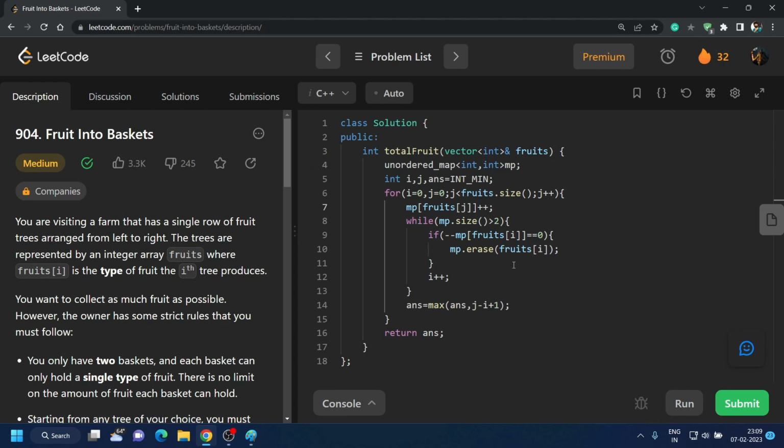So the time complexity and space complexity, you guys comment in the comment section.